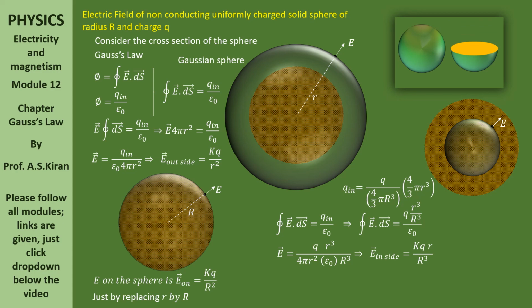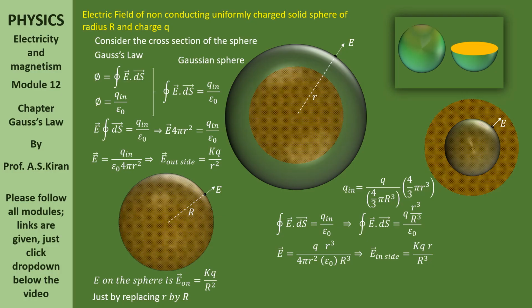You will be getting E bar is equals to q r cube by 4 pi r square into epsilon naught into R cube. Please remember, what is small r? Radius of the Gaussian sphere. What is capital R? Radius of the given charged solid sphere.